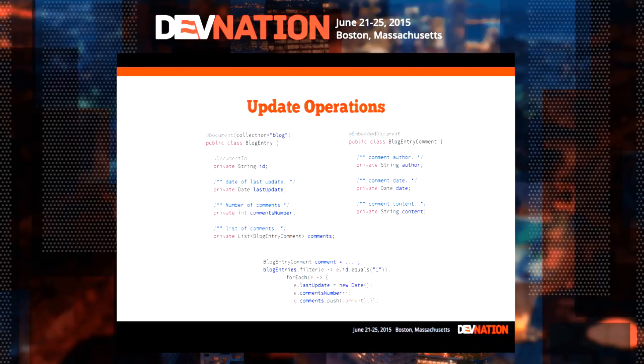And what I'm going to do is I'm going to set a new update date, last update field to new date. So it's a new date that appears within your Lambda expression. I'm going to increment the number of comments, and I'm going to push the comment that has been given here at the end of the array.